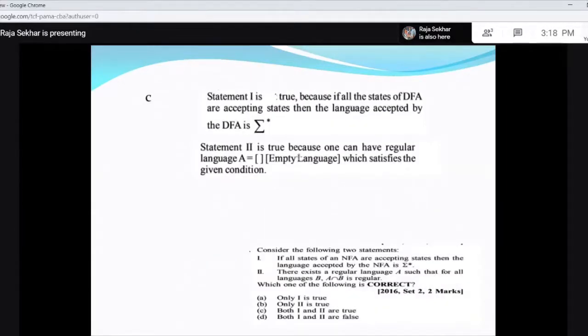So both are correct. It need not be only empty language. You can go for phi, or you can go for null containing null string. You can have only one A, anything. Right?